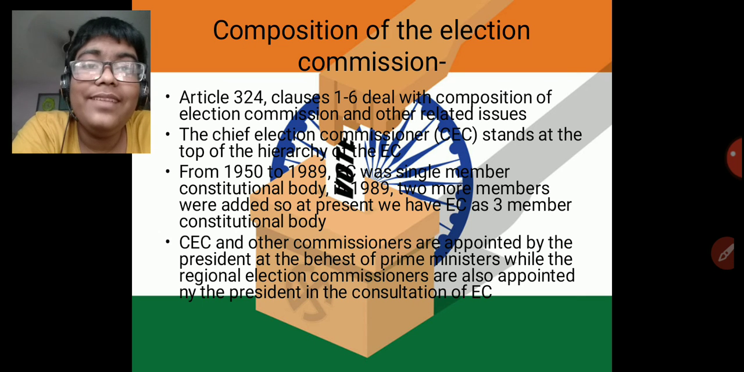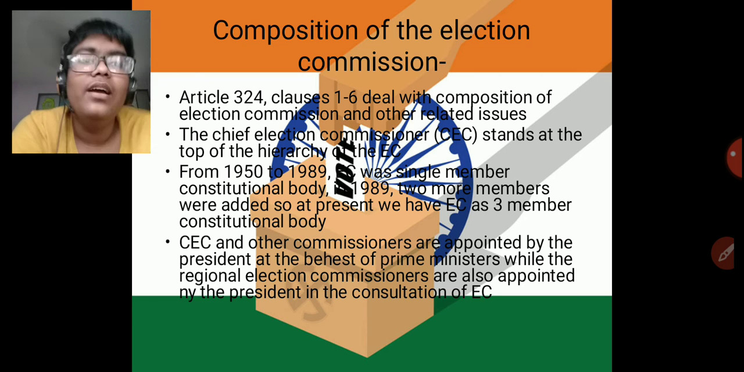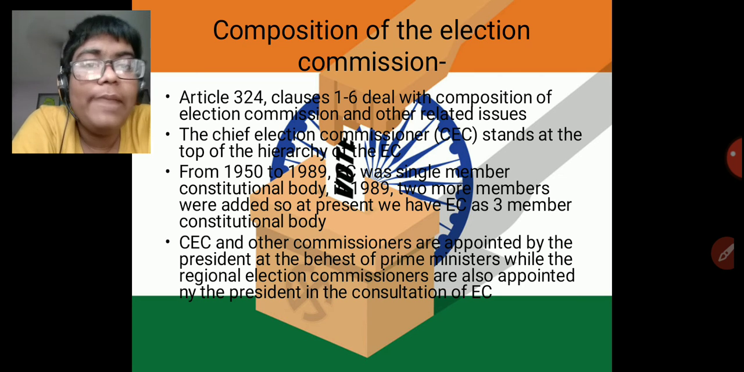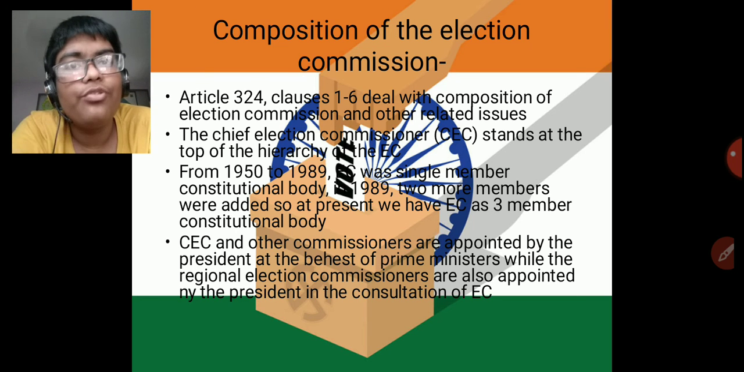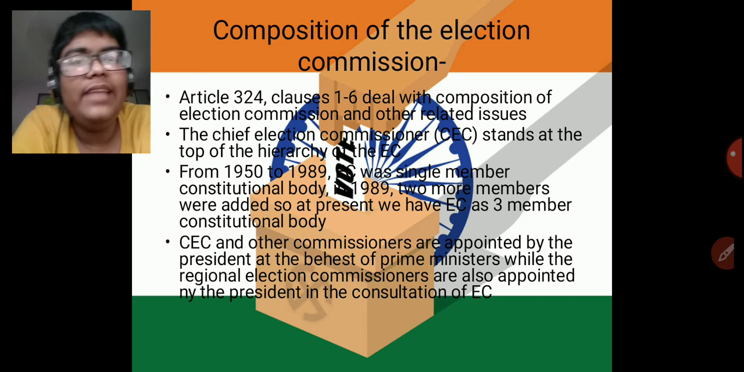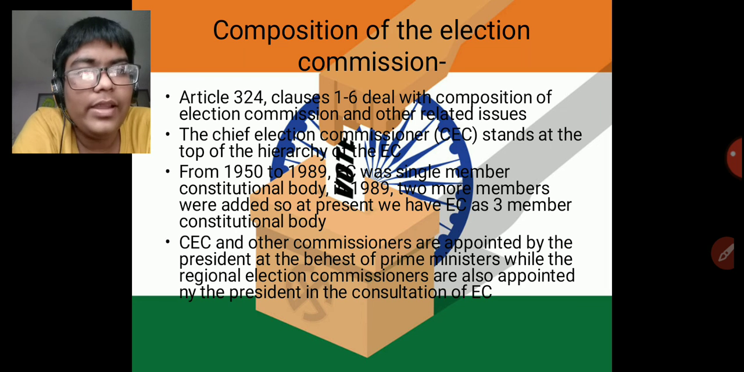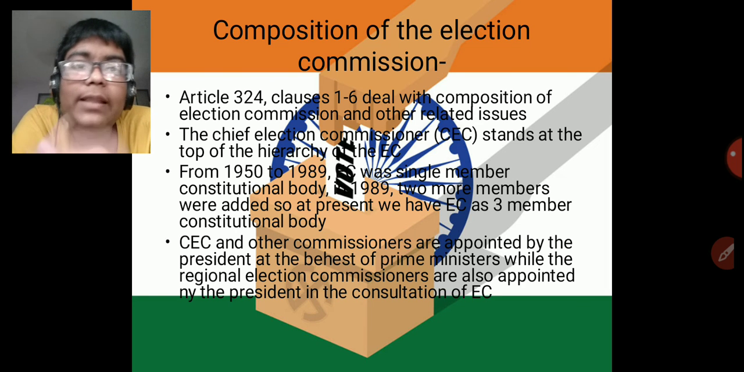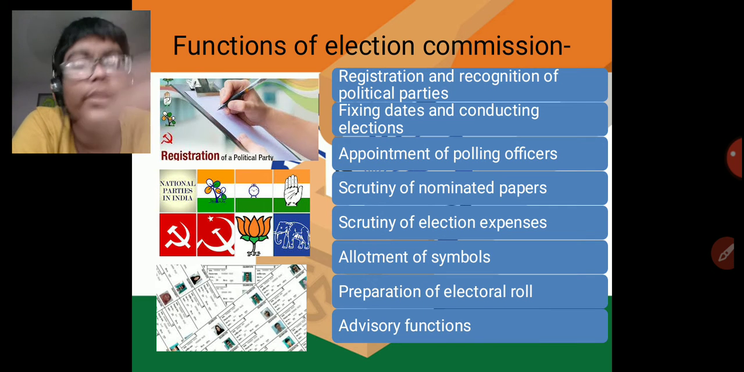The CEC and the other election commissioners are appointed by the president at the behest of the prime minister. That means the president appoints the CEC and other commissioners with the help of the prime minister. The regional election commissioners are appointed by the president in consultation with the Election Commission, which was already formed before.